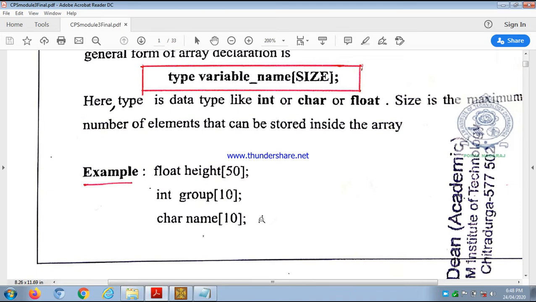So this is how we are going to declare arrays. Before we use arrays in the program, first we have to declare the arrays with this syntax: type or data type, variable name or array name, within square brackets the size, semicolon. So this is also very important.